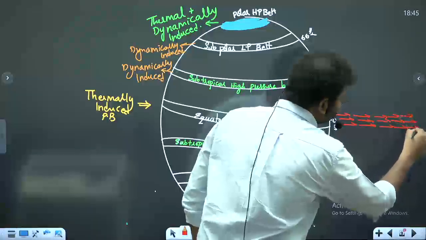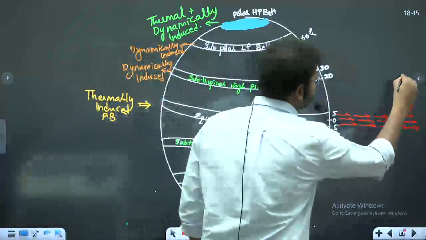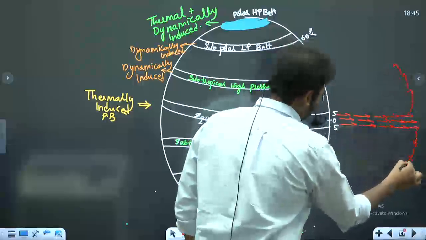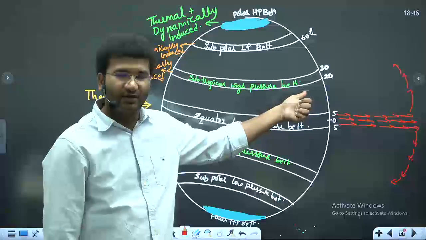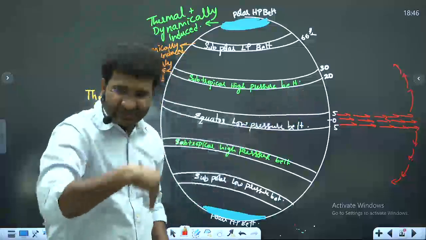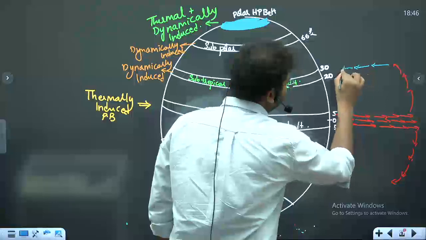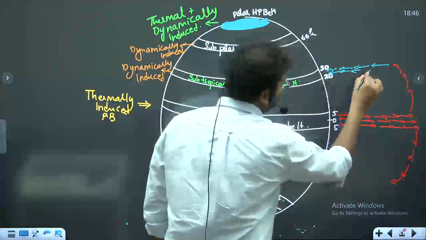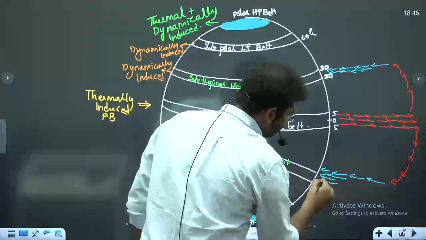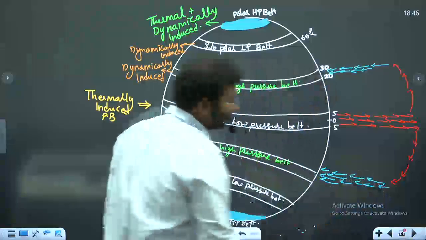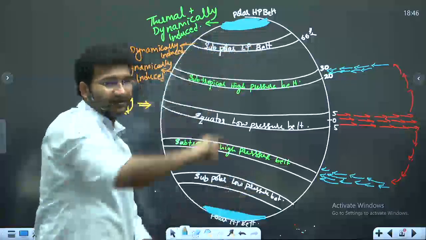This is a low pressure system. Air will start to diverge, right? So this starts to diverge on either side. Now when this is diverging, you know that this is the subtropical high pressure belt. What happens to the high pressure belt? It starts to sink. Right? Here, the air started to sink. Now where is it sinking? It is sinking in the subtropical high pressure belt. I hope you are able to understand this. Air rising, diverging, and then trying to sink.